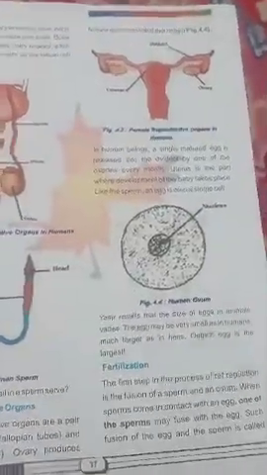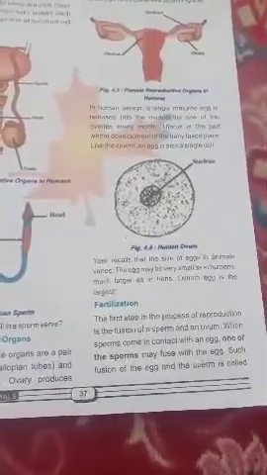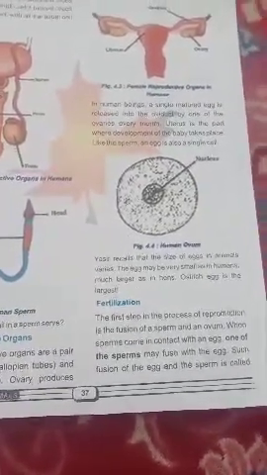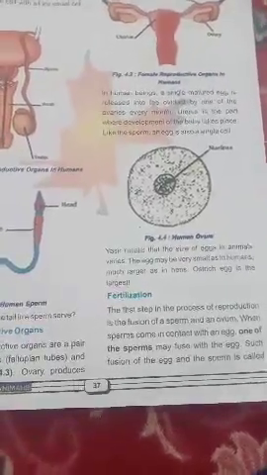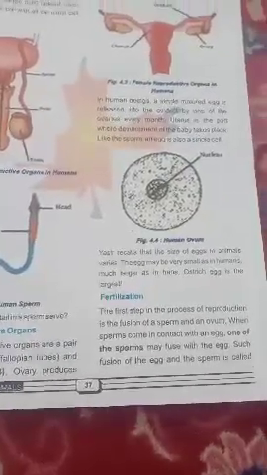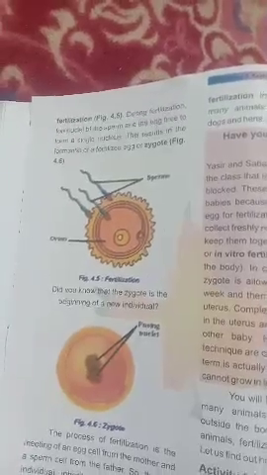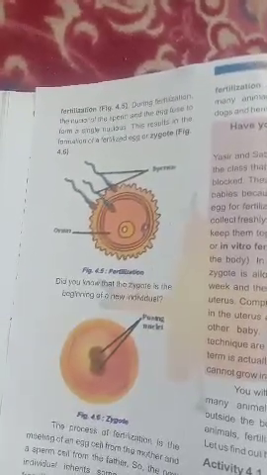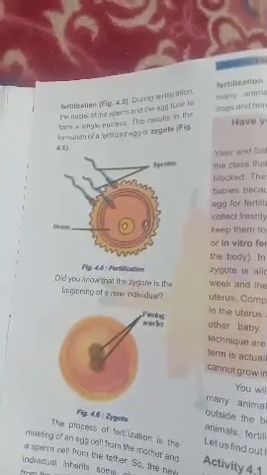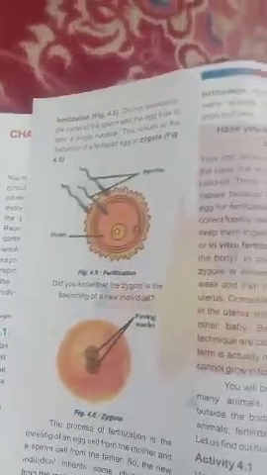Fertilization. The first step in the process of reproduction is the fusion of a sperm and an ovum. When sperms come in contact with an egg, one of the sperms may fuse with the egg. Such fusion of the egg and the sperm is called fertilization. Fig 4.5. During fertilization, the nuclei of the sperm and the egg fuse to form a single nucleus. This results in the formation of a fertilized egg or zygote.